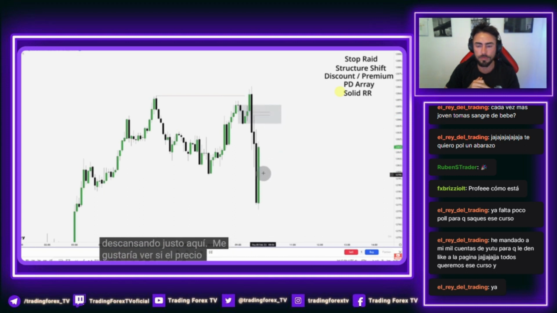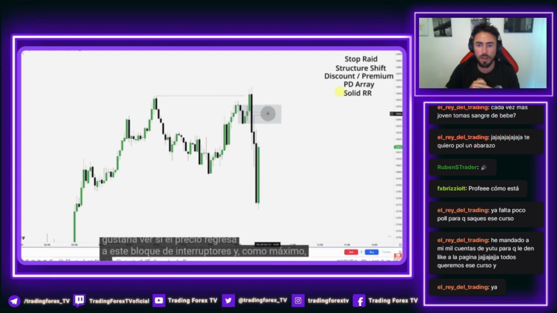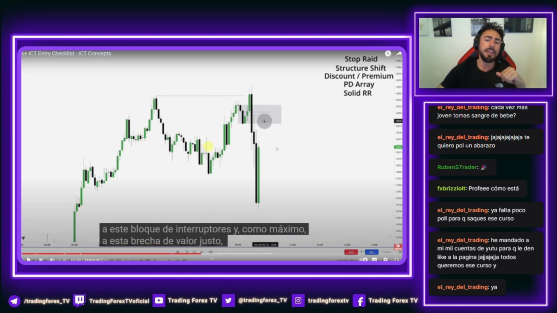So what I'd like to see is price return to this breaker block and at the most into this fair value gap.